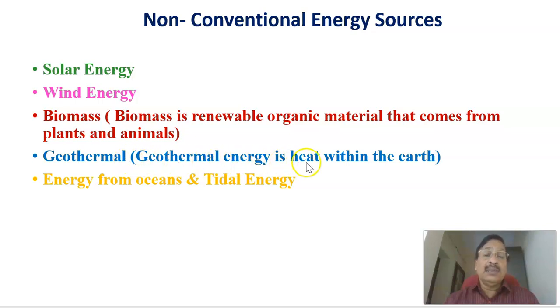Geothermal means the heat within the earth that is utilized as an energy source. Then there is energy from the ocean and tidal. These five are the non-conventional energy sources available, and here we'll concentrate more on solar energy.